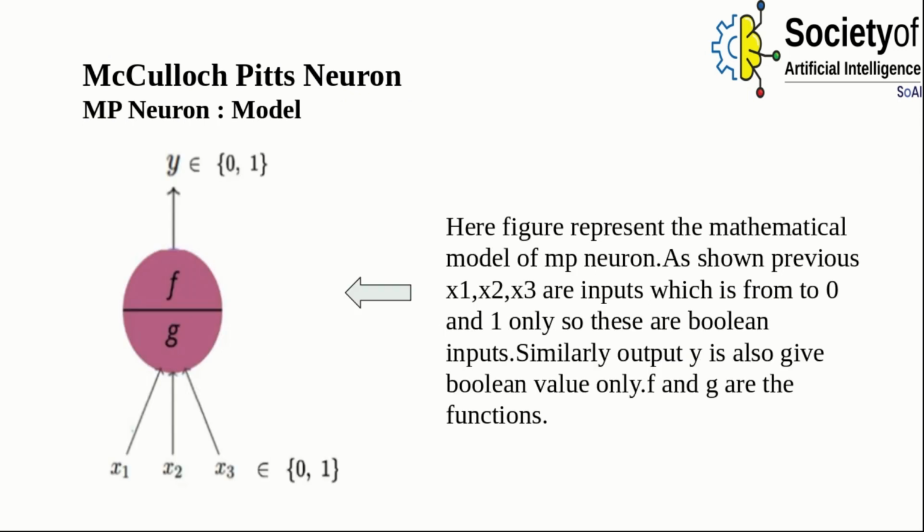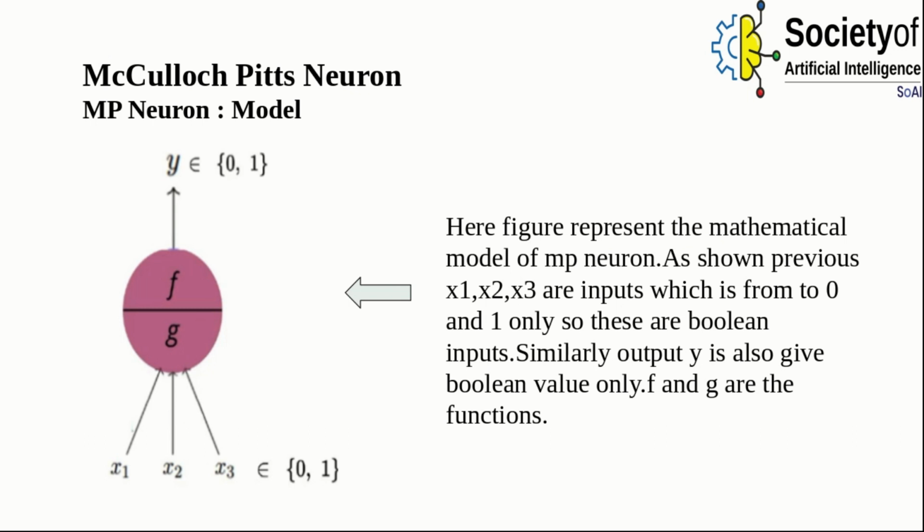So this figure, as we have seen earlier, represents the MP neuron. Here, x1, x2, x3 are the inputs, which are from 0 and 1 only. So these are basically Boolean inputs. Similarly, the output y is also Boolean, so it can only take the value 0 or 1.